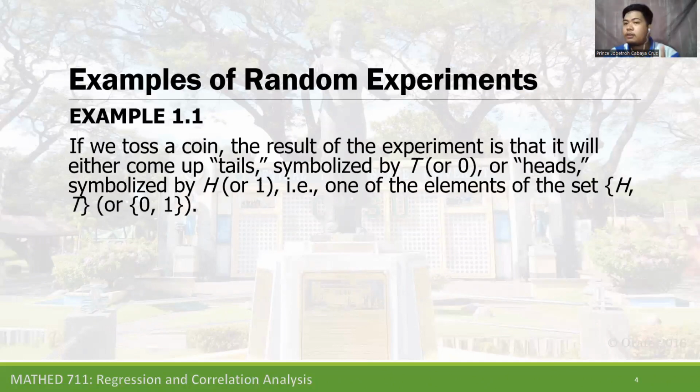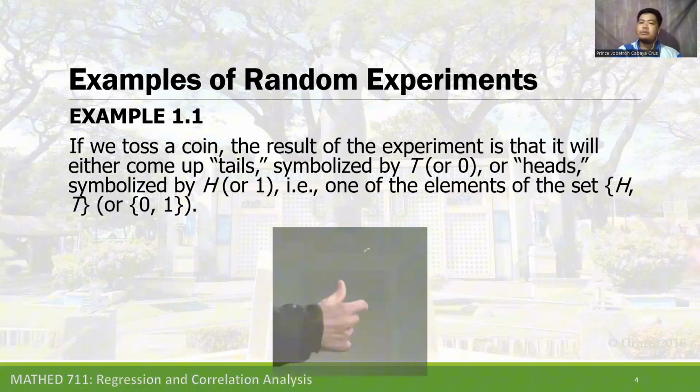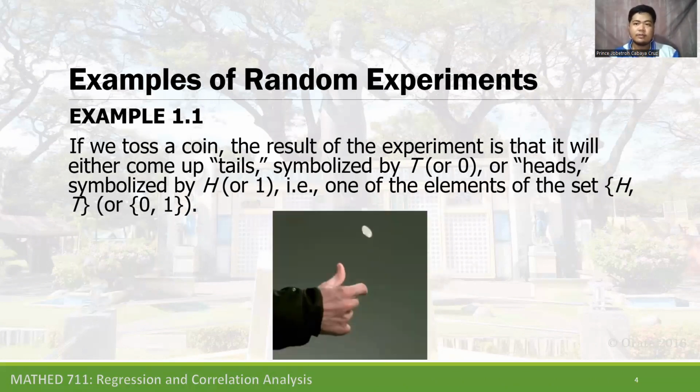The first one: if we toss a coin, we are going to have heads or tails. If we toss a coin, I may have a different outcome. For me, I may yield tails as an outcome, and you may yield heads. We use the same method, we flip the coin into the air, and we have a different result. So in this case, random experiments mean having varied outcomes.